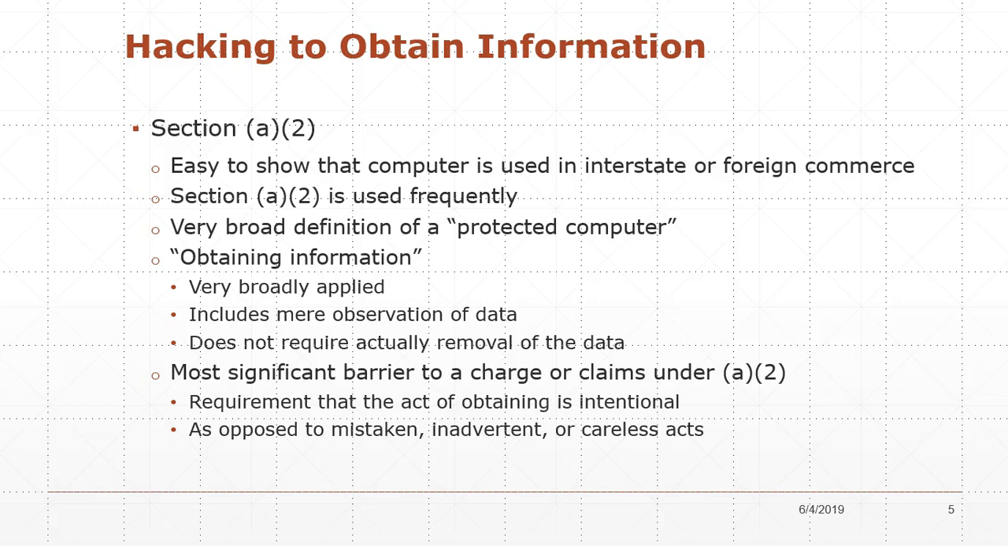The most significant barrier to a charge or claim under A2 is that the requirement of the act of obtaining is intentional as opposed to mistaken, inadvertent, or careless acts. And if you think back to my example with the service representative, certainly viewing the data, writing it down in contrapoint to the policy of the company, certainly would mean it was intentional, and writing it down and putting it into their pocket certainly would not be inadvertent.